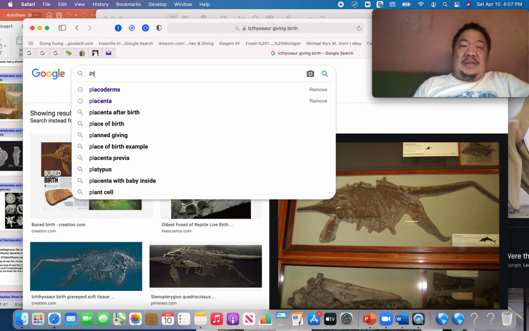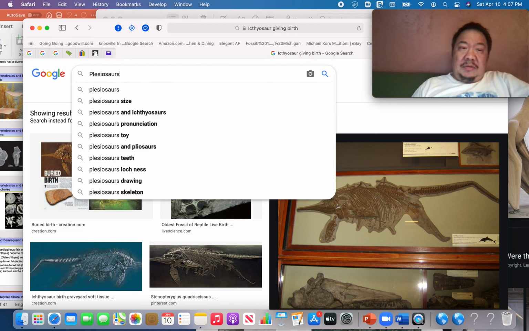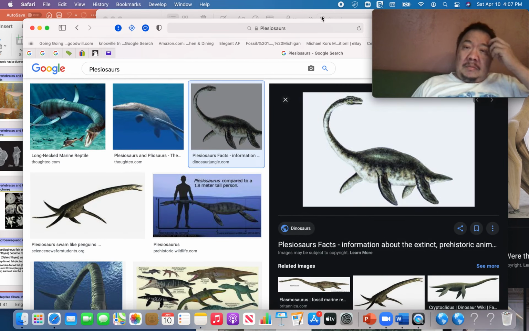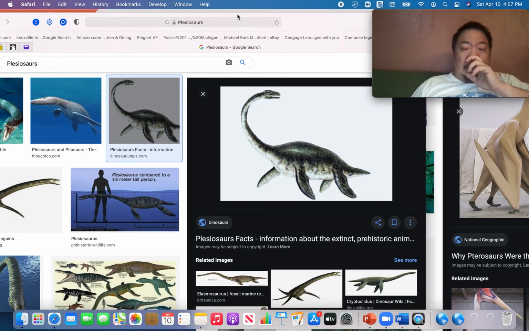Let's take a look at the next type of marine reptile. These are called plesiosaurs. You might have seen these before. Here you can see some of them were very large. Some of them were only 4 feet or 3 feet long. Some of them might have been 50 feet long.